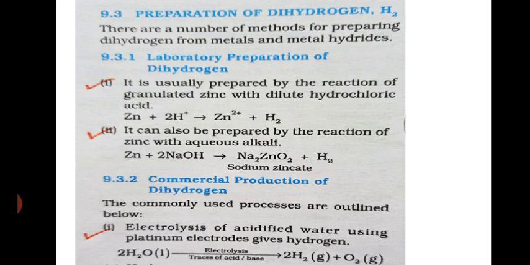Next is commercial production of hydrogen. The commercial production mainly goes through the electrolysis of acidified water or alkaline water, that is electrolysis, and this produces hydrogen and oxygen gas separately, and we can separate the hydrogen gas easily.